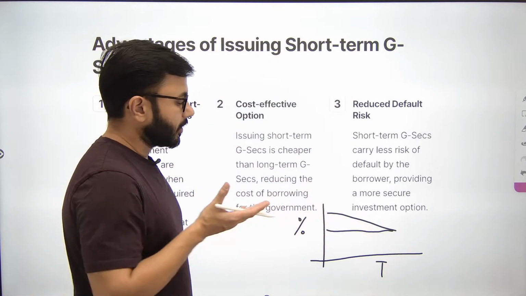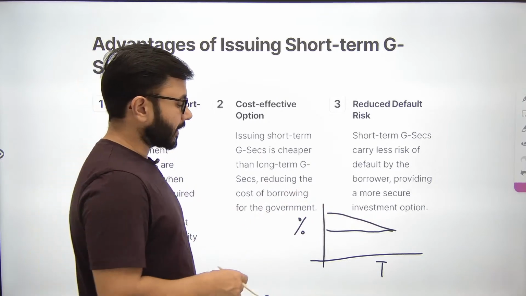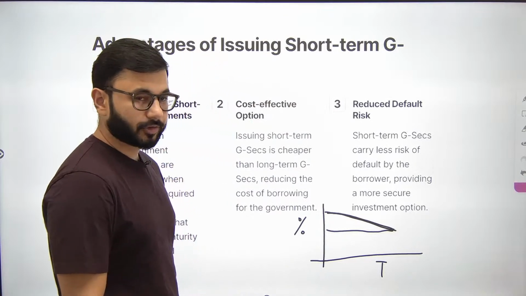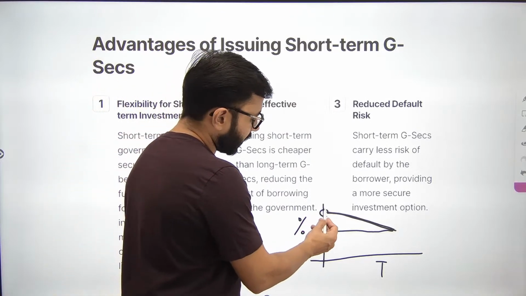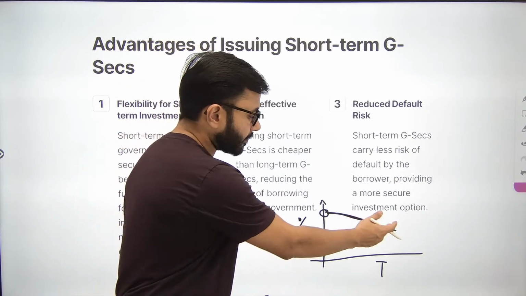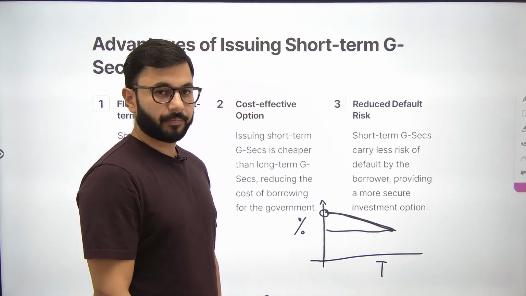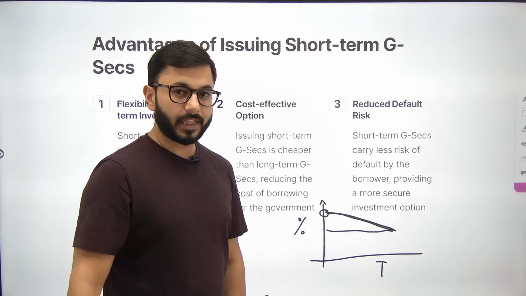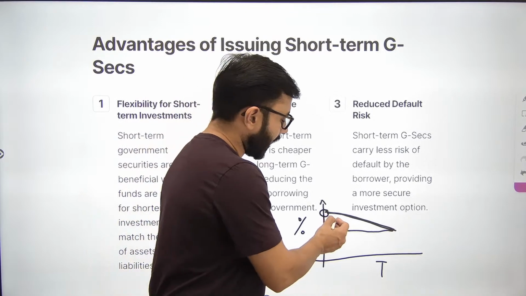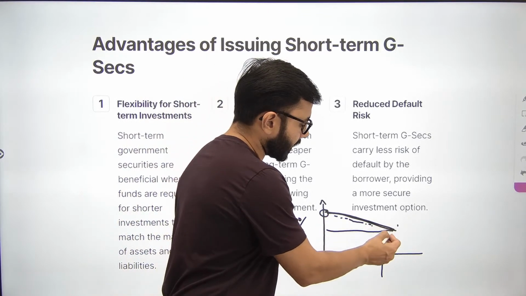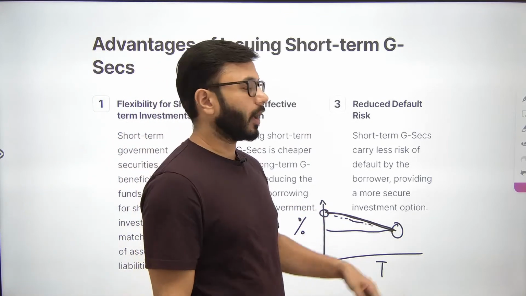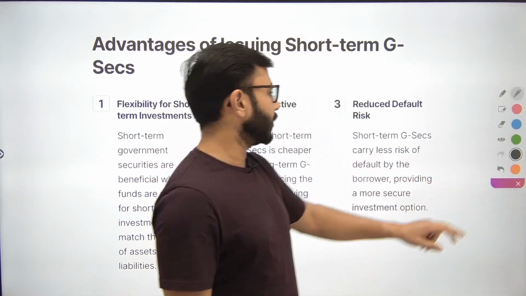It's going to be, say, straight horizontal to the x-axis, but the one which is for long run will look something like this. So when the security is issued, the risk is higher because I'm going to get my money back after 40 years, let's say. Therefore, the required rate of return of the investor will also be higher. As I approach my redemption period, automatically the risk is reducing and the required rate of return is also reducing.